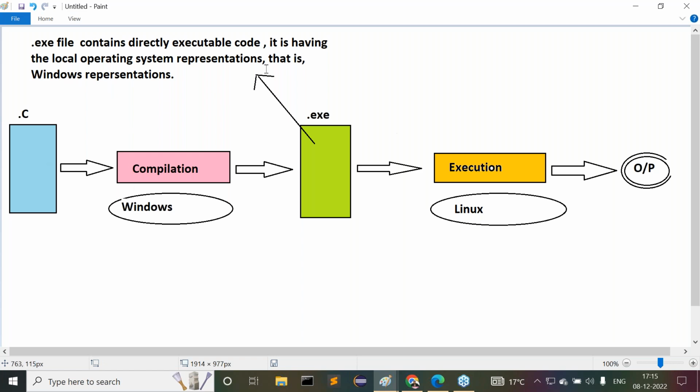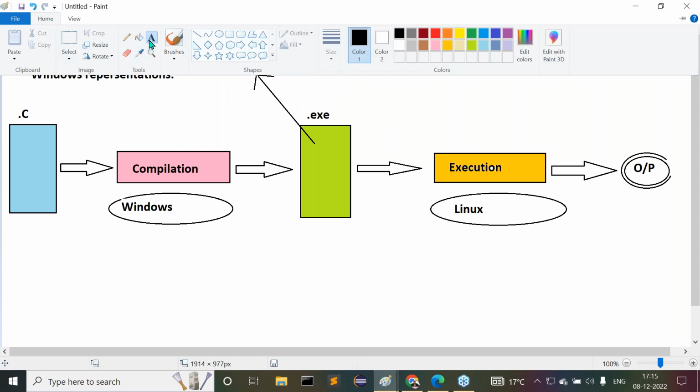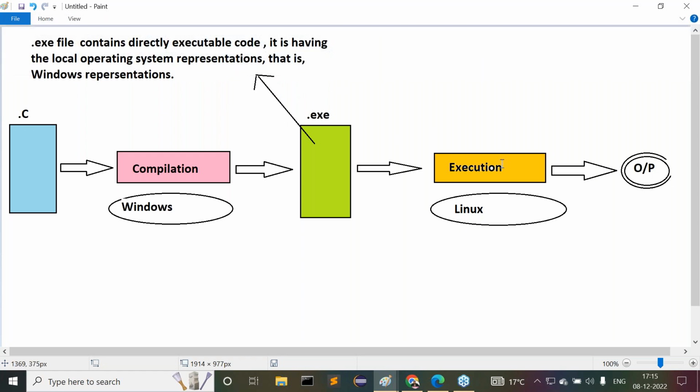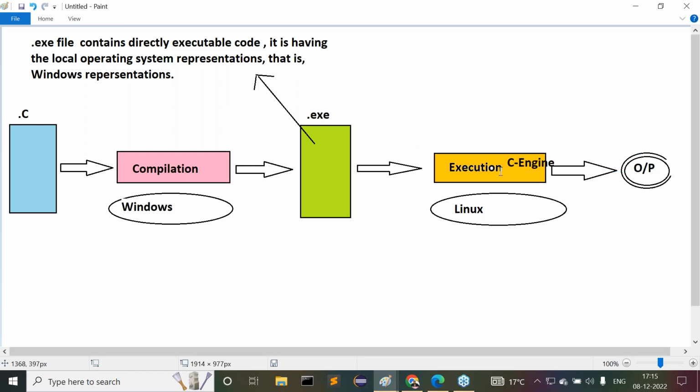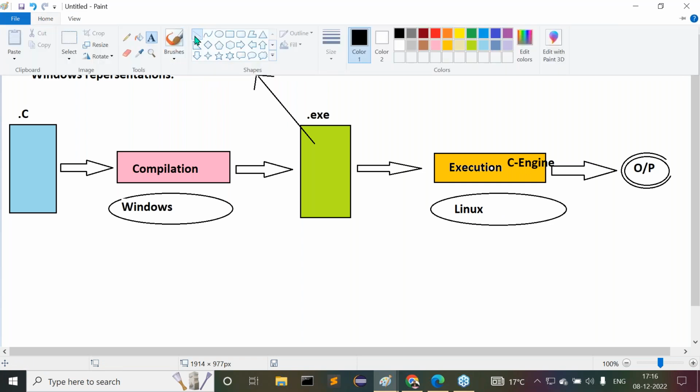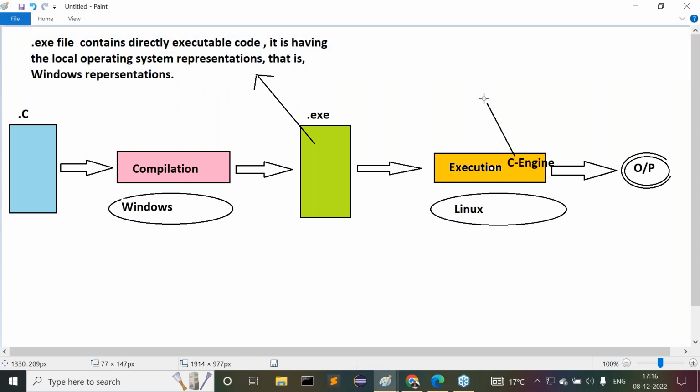Okay, now let's come to the execution process. Actually, who is performing this execution, guys? The C engine is performing execution or not? Now the C engine is installed on the top of what there? Linux operating system. Now understand this. What is the capability of the C engine now?